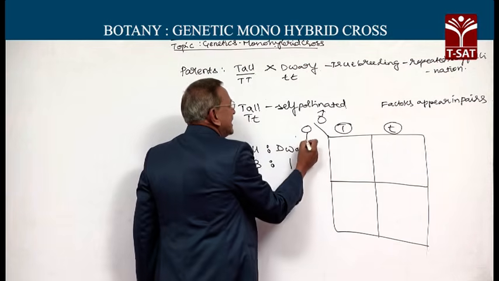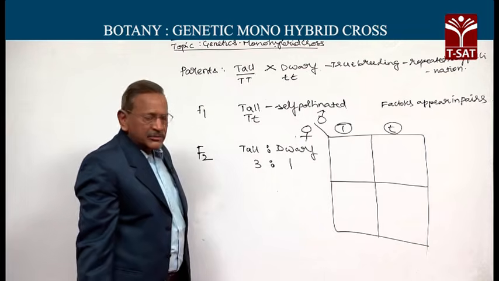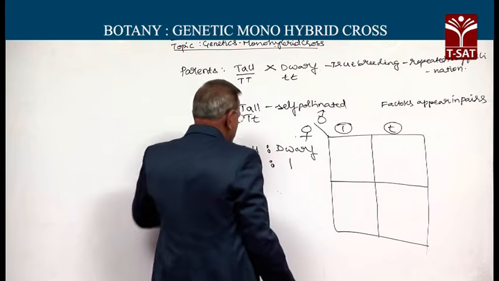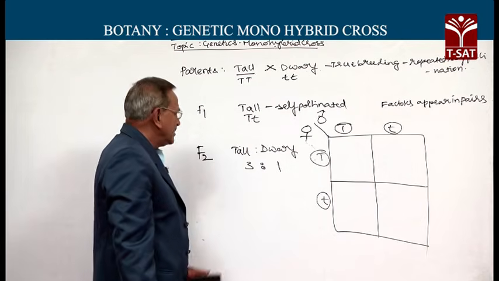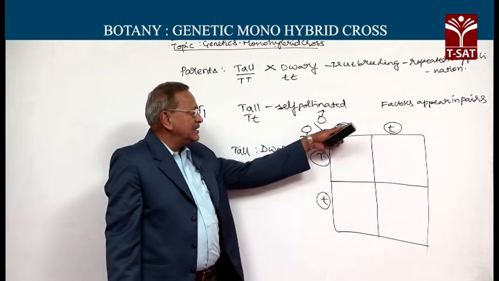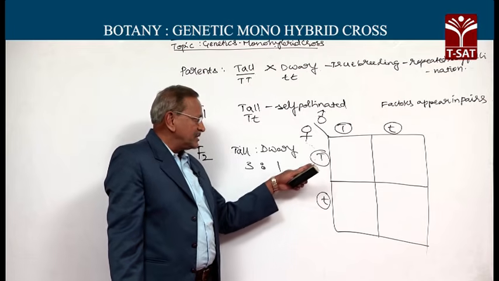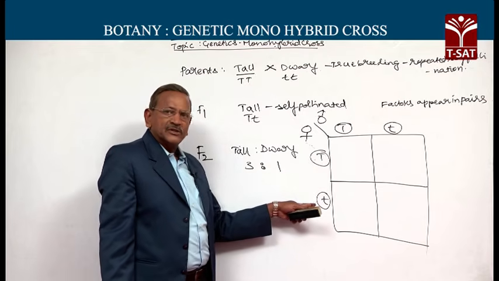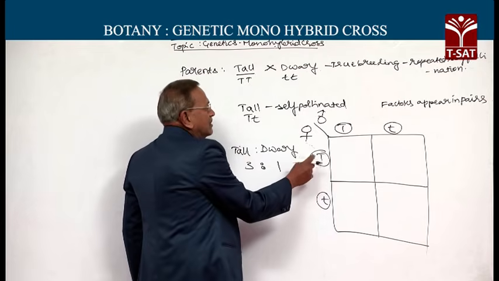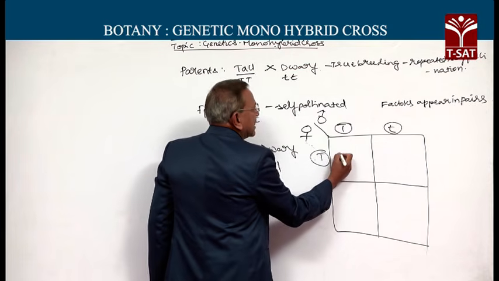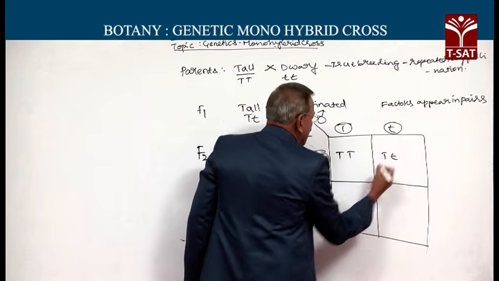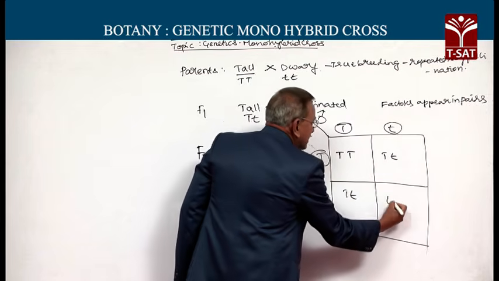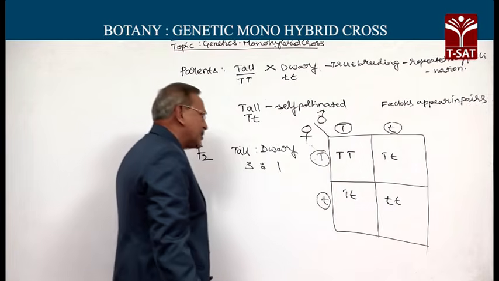So these are the gametes, 50% capital T, 50% small t. On random fusion, you have capital T capital T, capital T small t, capital T small t, and small t small t.